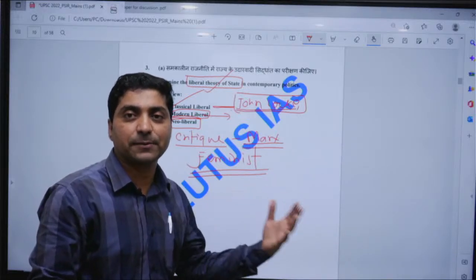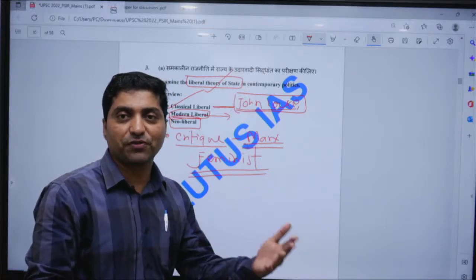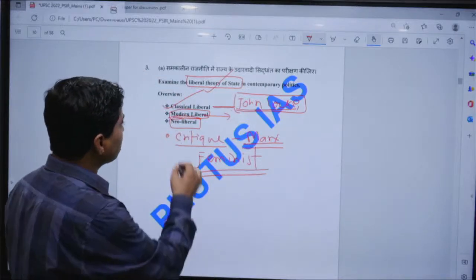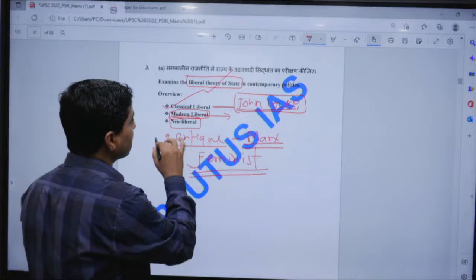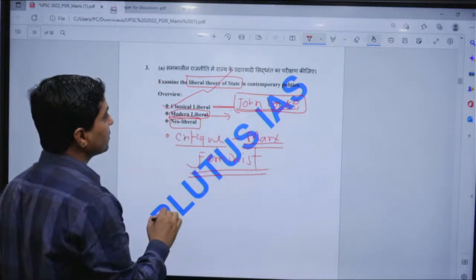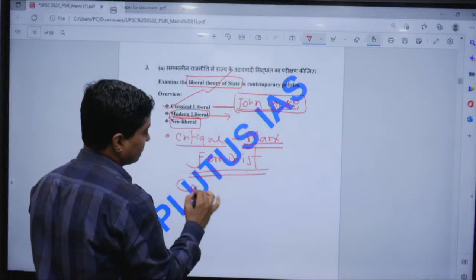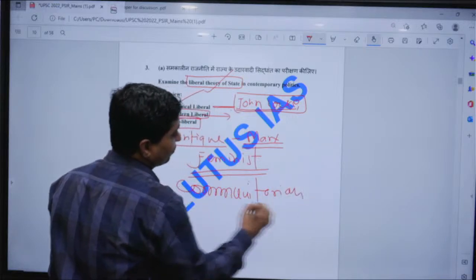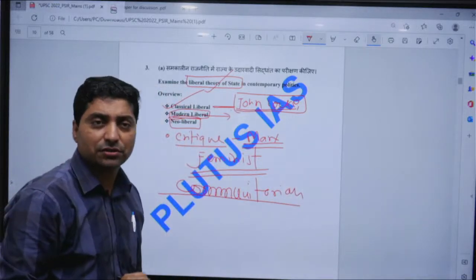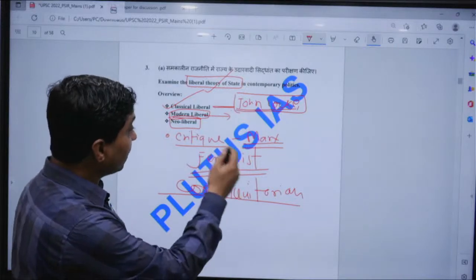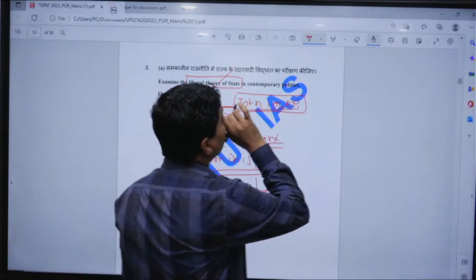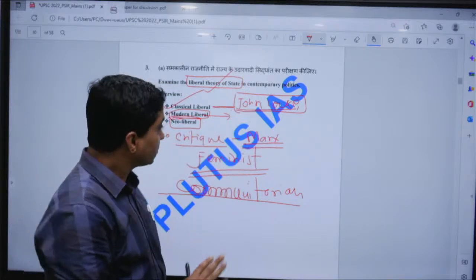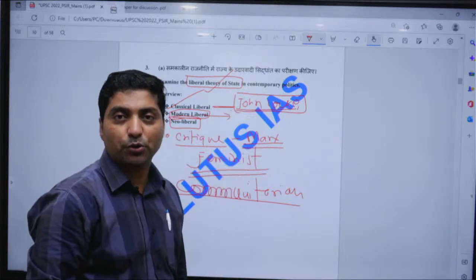So a state should provide social security, education, health, etc. Then one should come to the neoliberals, and then start criticizing with Marx, feminists and also communitarians, and then conclude the entire answer. It would be a 20-marker, you have to write approximately 300 words, about 4 sides. So that should be the approach.